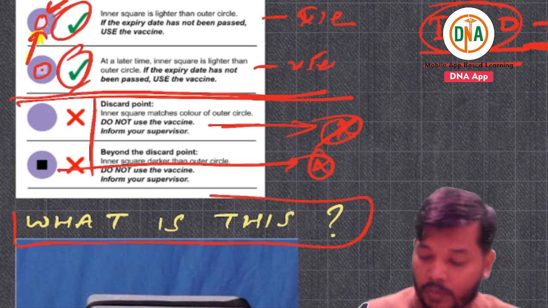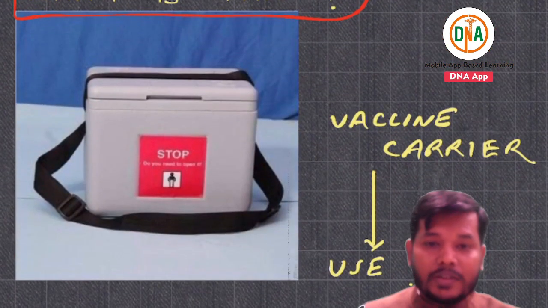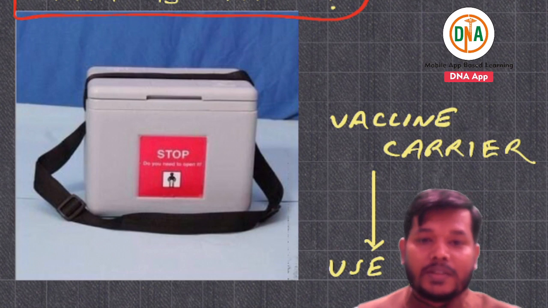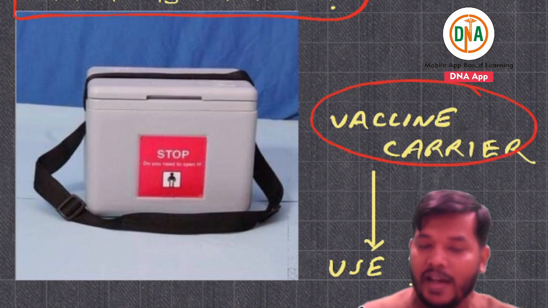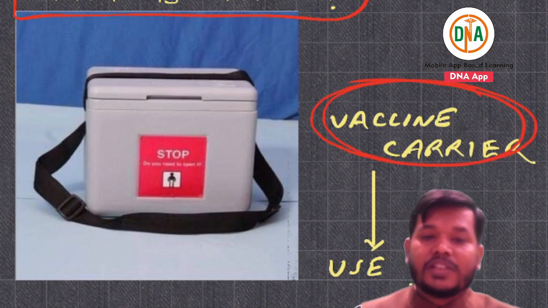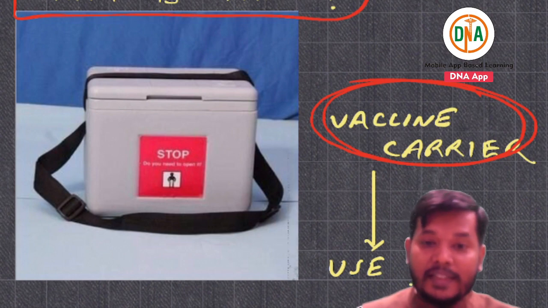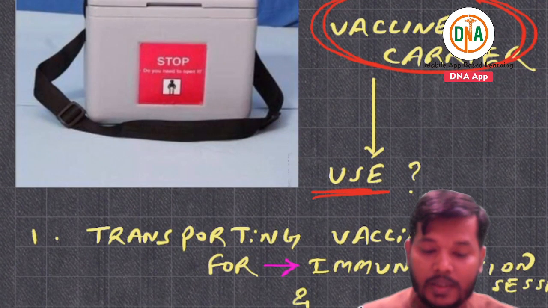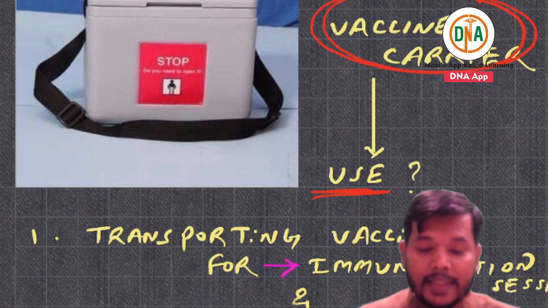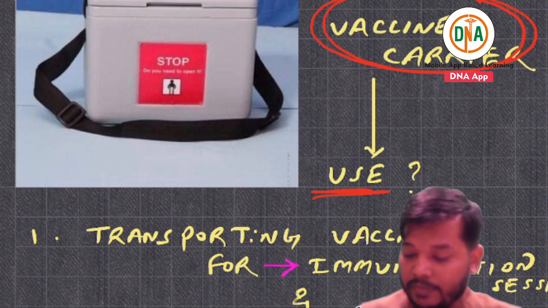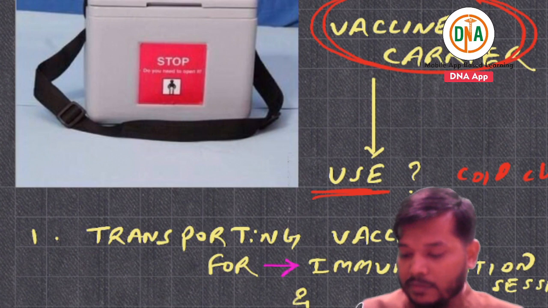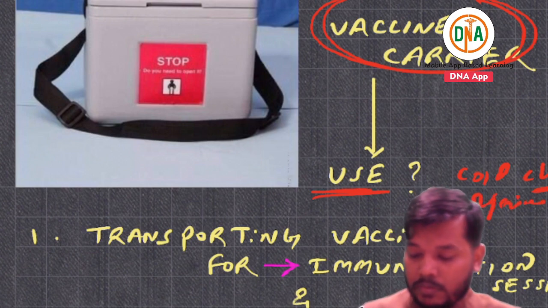Another thing, they can give you this and ask what it is. This is basically a vaccine container. The use of this, they can ask and you tell about that. What is the use of this? This is for carrying the vaccine, maintaining the cold chain.